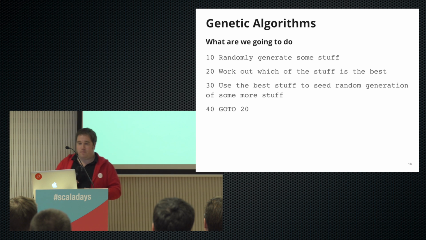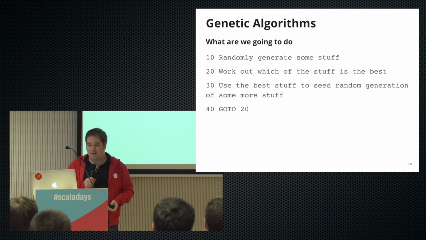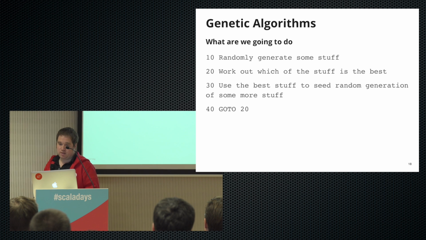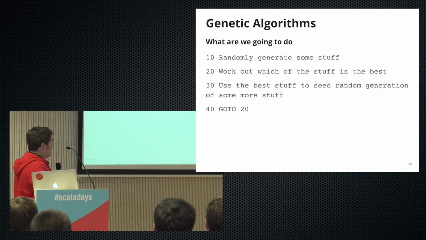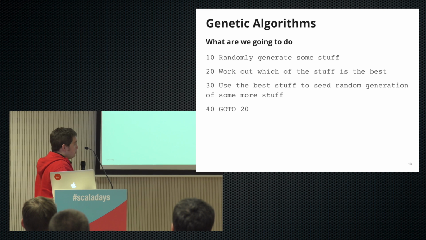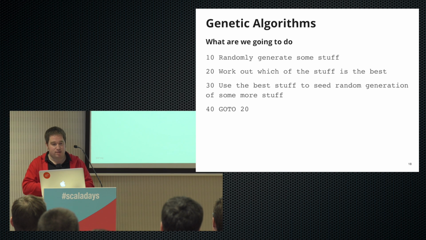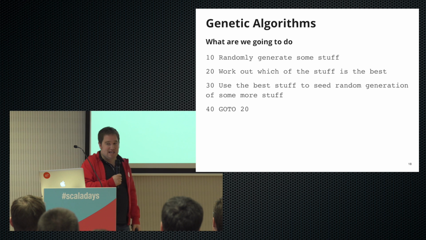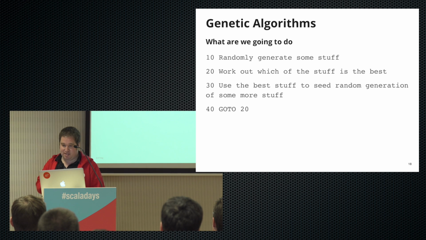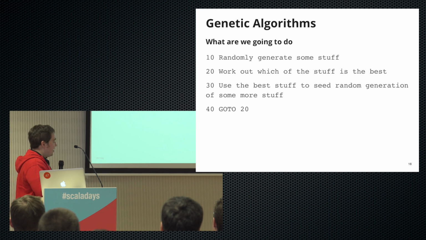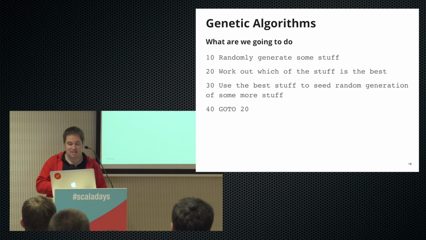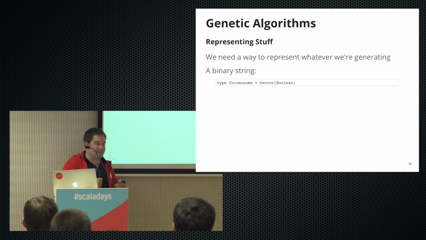No. Okay, so let's look at what we're going to do. We're going to randomly generate some stuff, work out which is the best, then use that best to generate some more stuff, and then we're just going to repeat that forever. So this is the classic monkeys on typewriters doing Shakespeare, isn't it? But okay, I'm being a bit silly, obviously, but we'll delve a bit deeper into this.